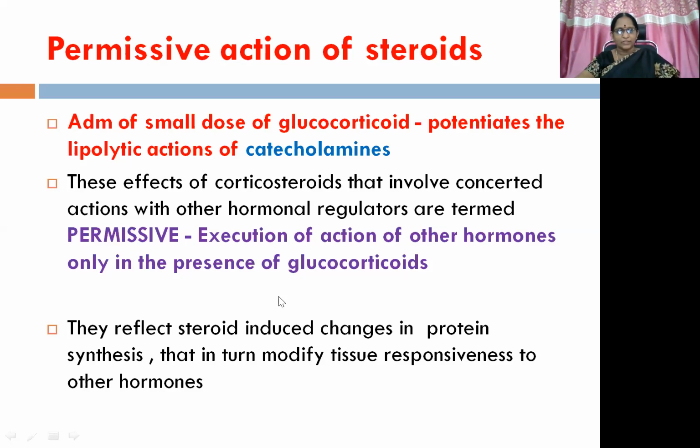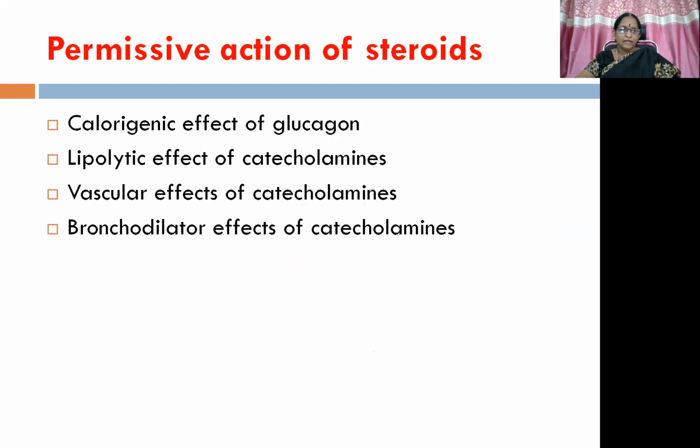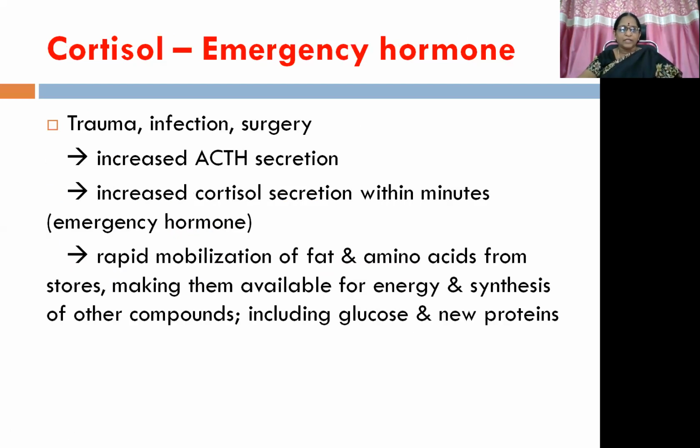We'll be discussing, when we discuss the pharmacological actions, where exactly this permissive action plays a role. Then other actions that we can see, like permissive actions of steroids, are calorigenic effect of glucagon, lipolytic effect of catecholamines, then vascular effects of catecholamines, and then bronchodilator effects of catecholamines. Mostly with the catecholamines, especially lipolysis, vascular effects, that is vasoconstriction, and then bronchodilator effects also can be seen along with steroid administration, which is otherwise known as permissive action. Then cortisol is otherwise known as emergency hormone.